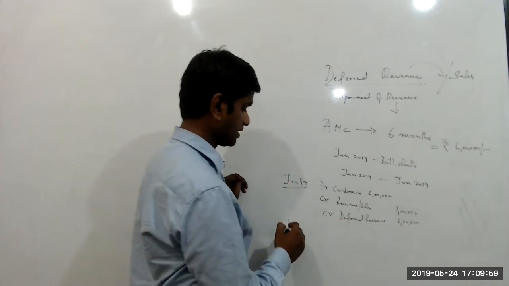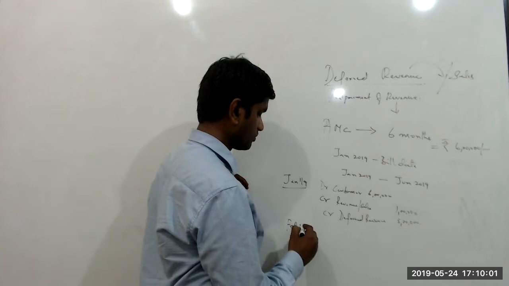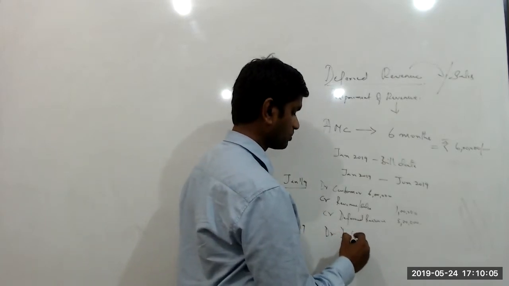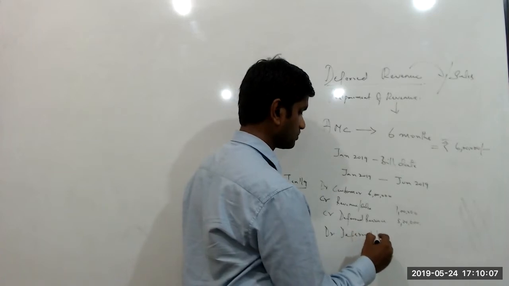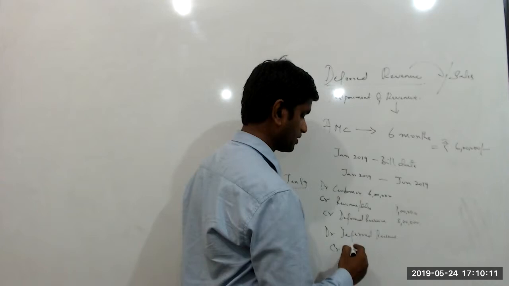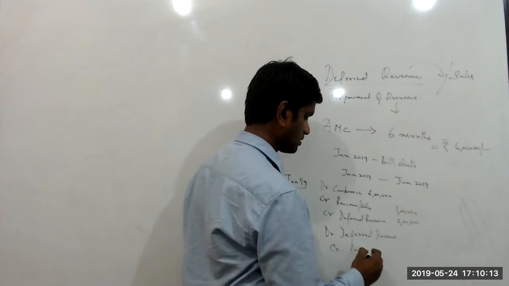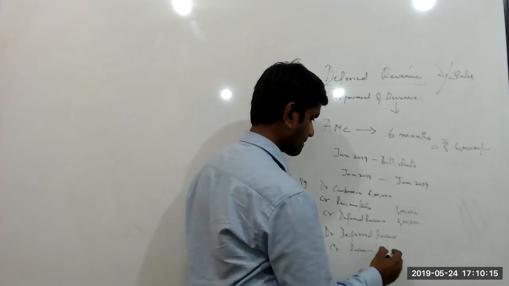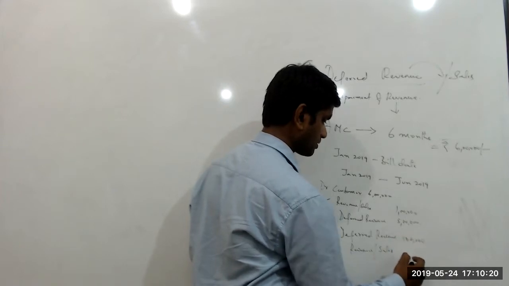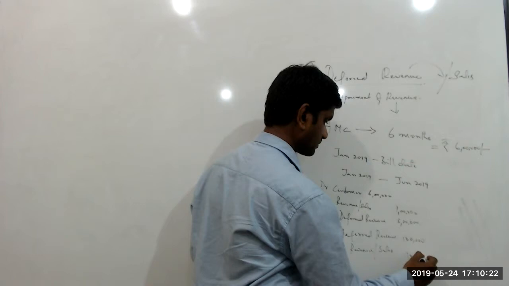So in the month of February 2019, what I'm going to do is debit the deferred revenue. I'm going to move the deferred revenue to revenue, credit revenue, that is my sale or revenue. I'm going to debit 1 lakh, so 100,000. Okay.